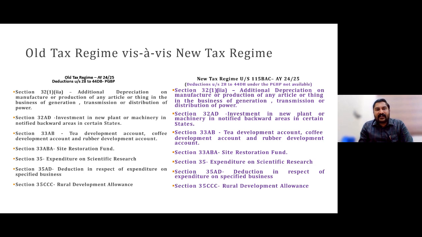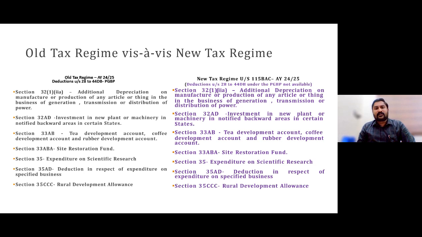Then 32AD with regard to investment allowance in new plant and machinery in notified backward area. 33AB with regard to tea development, coffee development, rubber development account. 33ABA with regard to site restoration fund for mining, oil miners, etc. Then expenditure on scientific research, 100% of value of building, machinery, etc. in the same year, including capital expenditure and revenue expenditure, would not be for new regime holders. 35AD, specified business, 100% of capital expenditure in the year of expenditure itself.